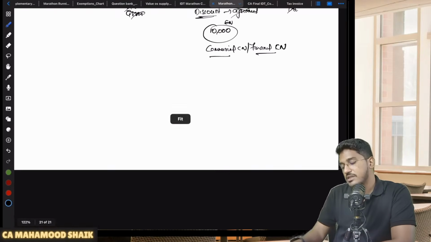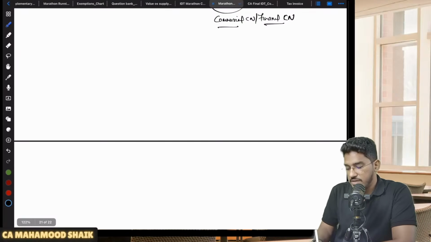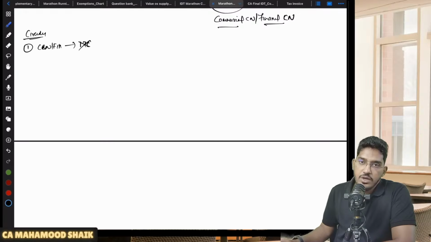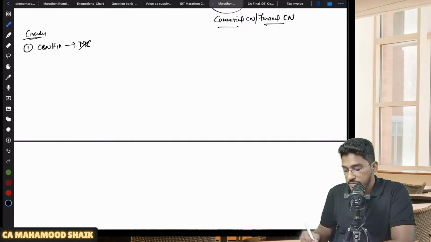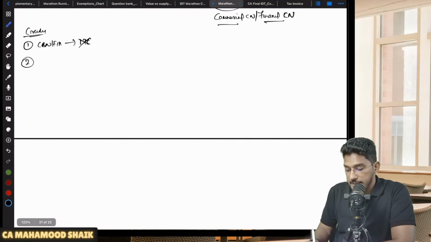Now there is one circular. There are some circulars associated with this, let me try to elaborate. One recent circular, one amendment is there, that I will try to explain. One part of the circular I have already explained. The first part is that on the basis of a commercial credit note or financial credit note, the recipient is not required to reverse any ITC. Only when the credit note under the GST Act has been given is the recipient required to reverse ITC. If a commercial or financial credit note has been given, the recipient will not be required to reverse any ITC. Now, one more clarification which the department has recently given.